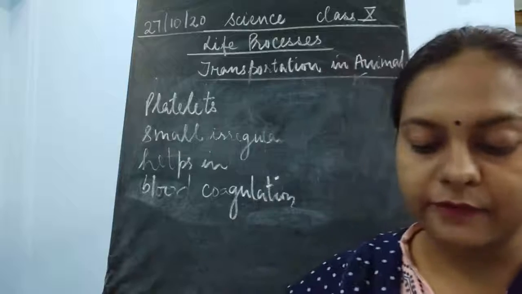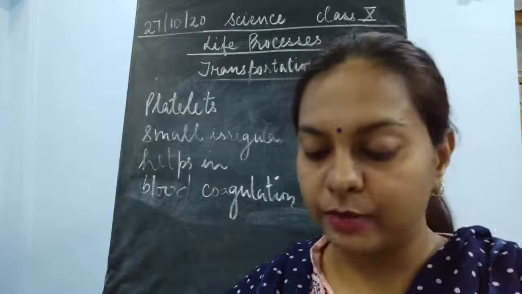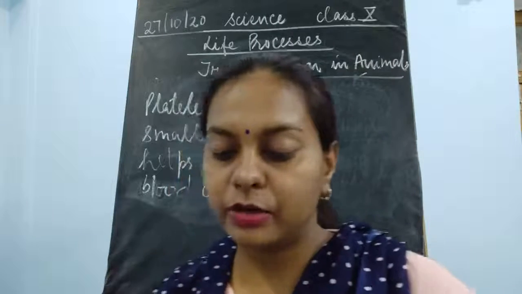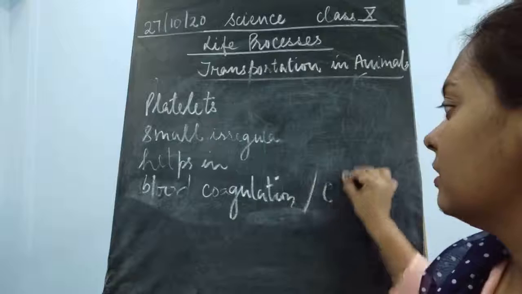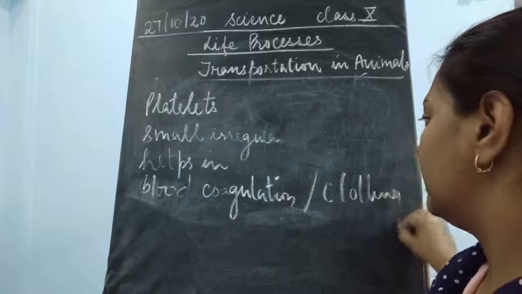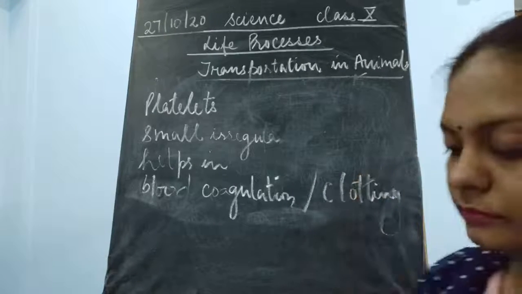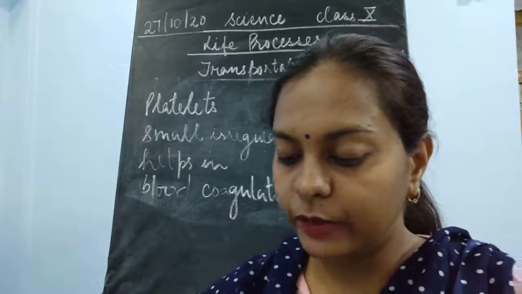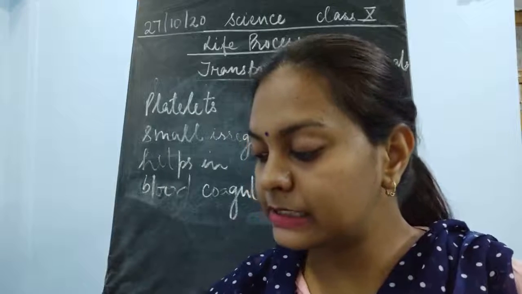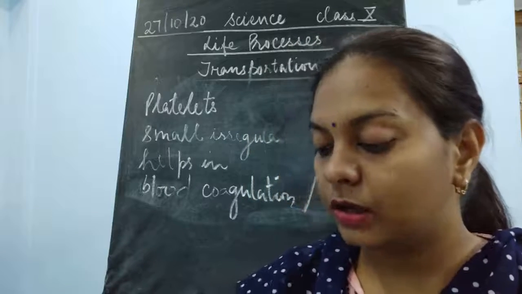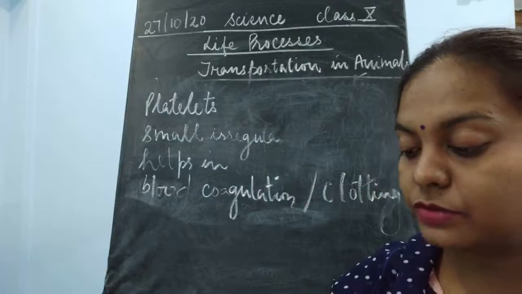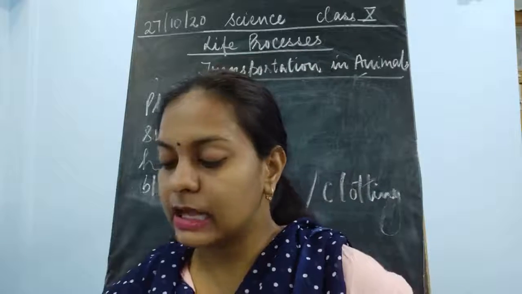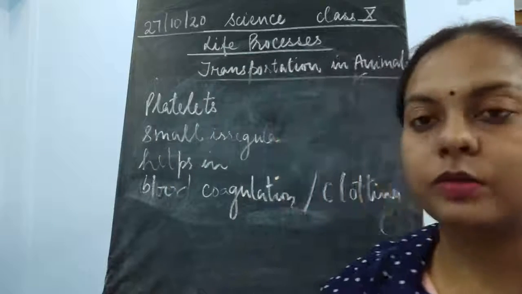Platelets are tiny fragments of special cells formed by the bone marrow. The platelets do not have a nucleus. The platelets help in the coagulation of the blood, also known as clotting of blood. They help in blood clotting in a cut or a wound. For example, when we have a cut or a wound that starts bleeding, the platelets help form a clot of blood, which is semi-solid in nature, and because of this the bleeding stops. Blood cells are made in bone marrow, and that is why they are also known as the stem cells.